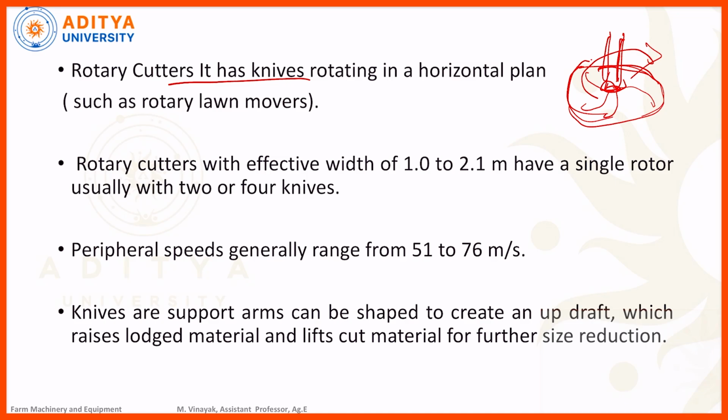The rotary cutter's effective width ranges from 1 to 2.1 meters, with a single rotor, usually with 2 or 4 knives. Here, how many knives are there? 4 knives.